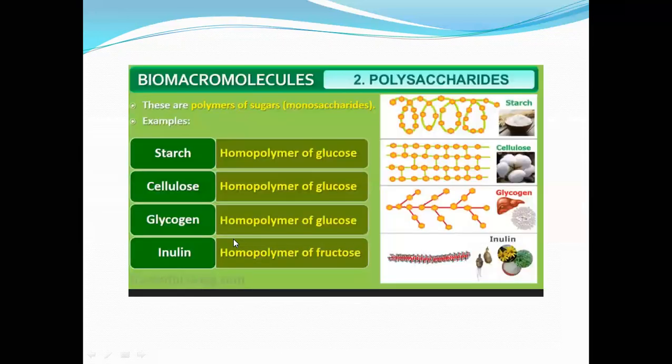Okay, see here the examples. These are polymers of sugar: starch, cellulose, glycogen, inulin. Homopolymer for glucose, and see over here fructose, right? These are the starch-forming polysaccharides having the same chain. Here is the example of cellulose, glycogen, the structure is somewhat like this, and inulin structure is like this. These are all examples of polysaccharides.